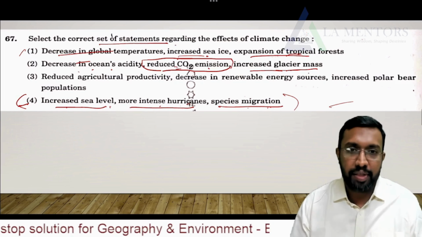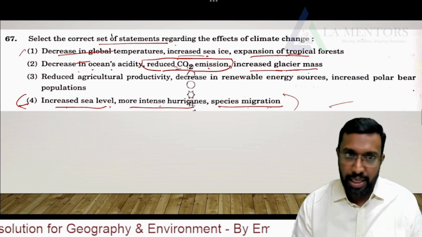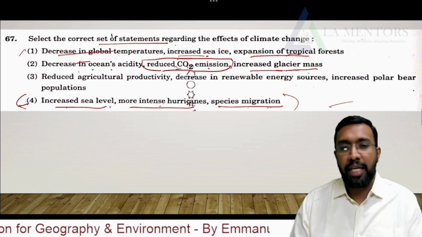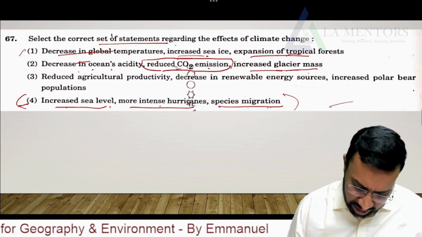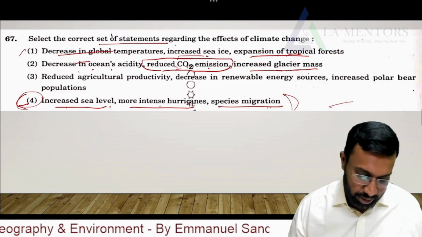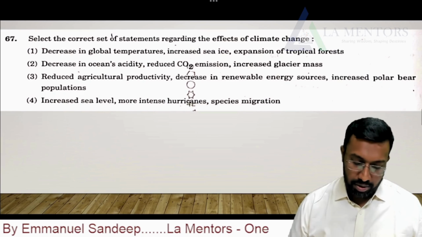Yes, as of now, the effect of climate change has led to increased sea level. That's very true. Because there is melting of glaciers, intense hurricanes and species migration. I'm not going to explain all these things now. Moving further, 4 can be a much better option. So let's get into the next question.